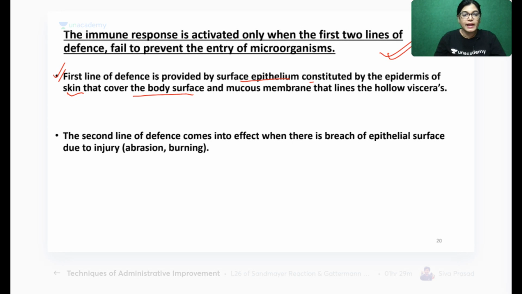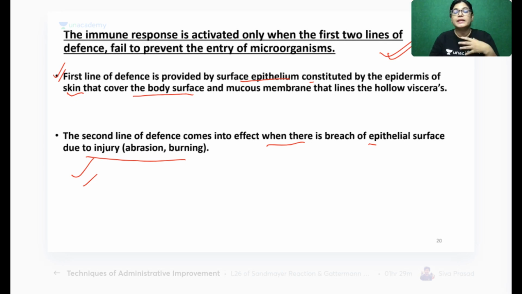Now coming to the second line of defense, which comes into action when there is a breach. Yes, absolutely right. When there is a breach in the epithelial surface by injury, for example an abrasion, injury or burn in the skin or outer aspect, it means there is a break in our first line defense mechanism.